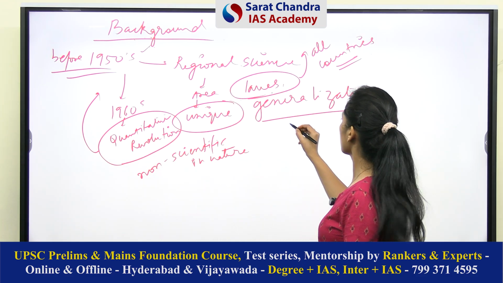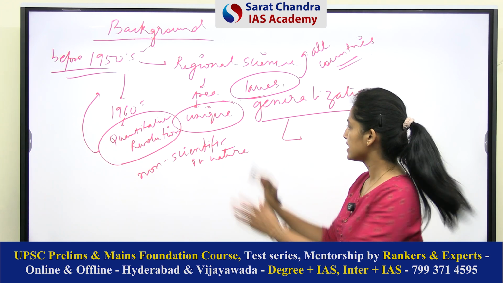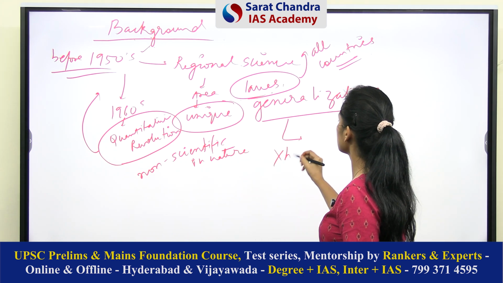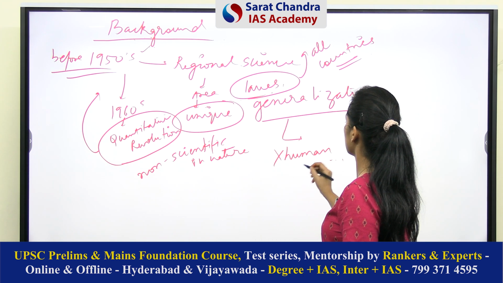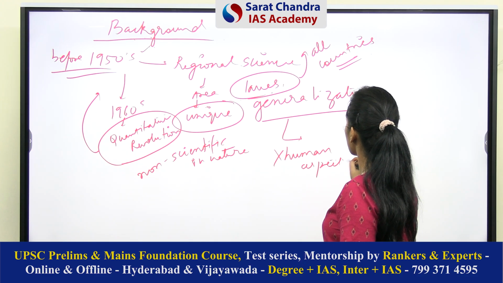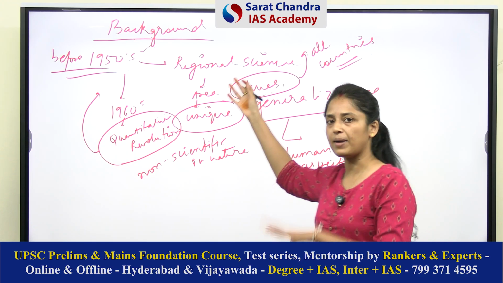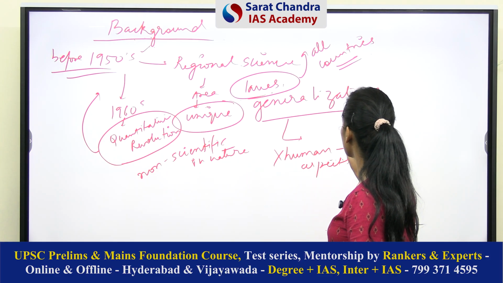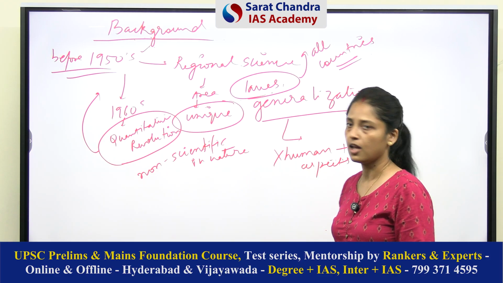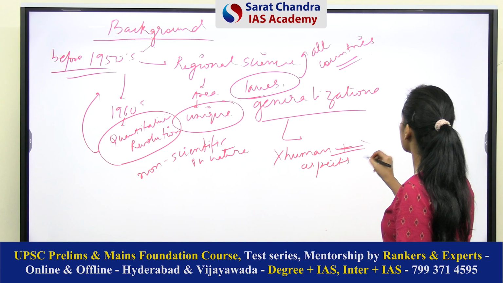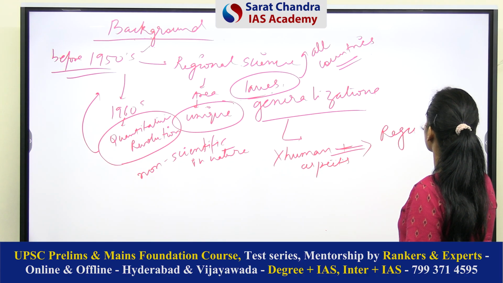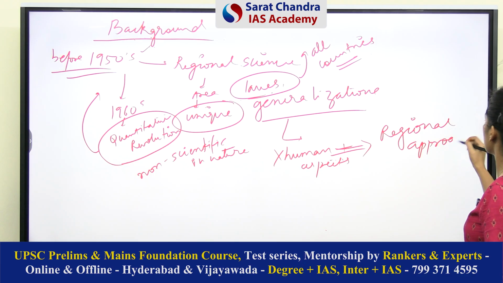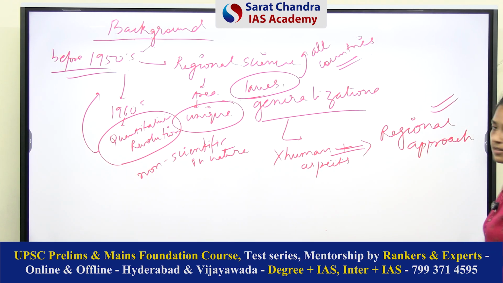But over a period of time, it was thought that this approach is neglecting the human aspects, because this approach was using all the mathematical tools, all the statistical tools, and there was no place for human emotions or human aspects. So eventually, again started an era where the regional approach again got significance. Okay.